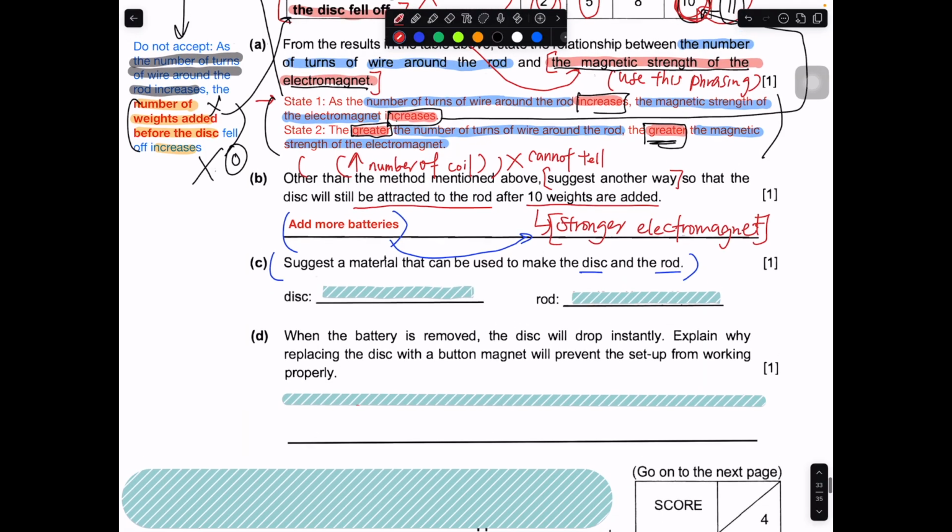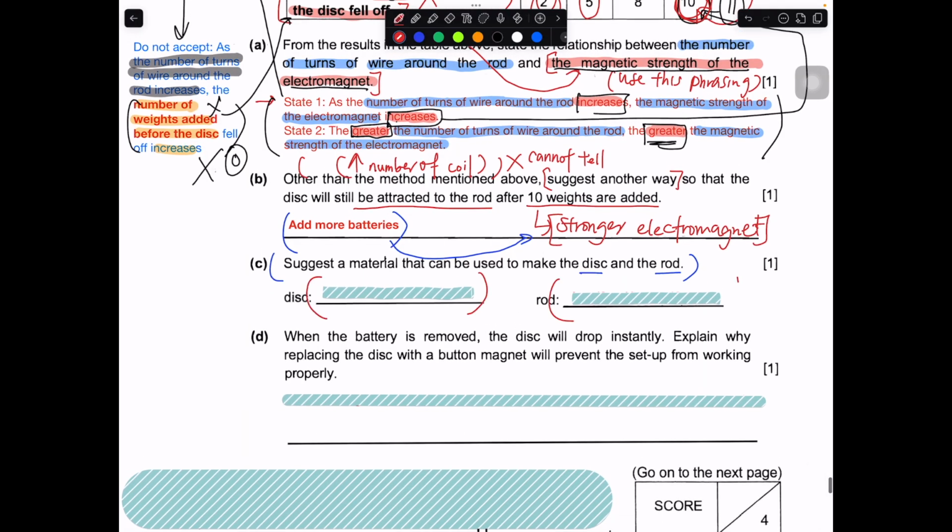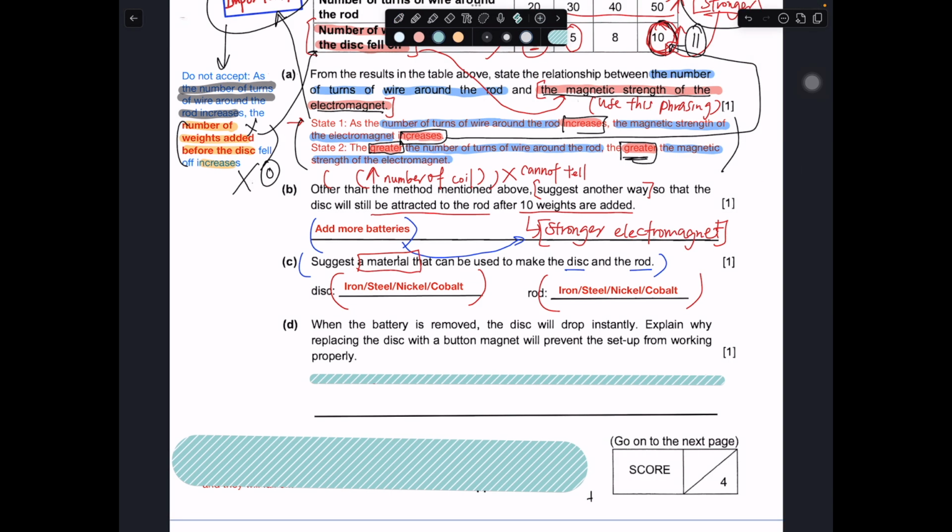So for this part, both are magnetic materials. What is a specific example of a magnetic material? These are the four: iron, steel, nickel, and cobalt. Just choose any of these four. So when the battery is removed, the disc will drop instantly.